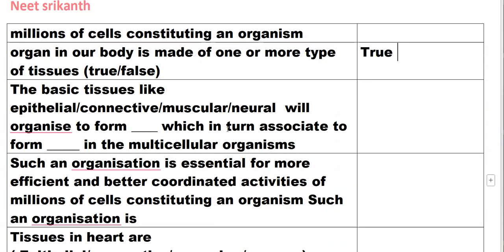The basic tissues like epithelial, connective, muscular, and neural tissues organize to form organs, which in turn associate to form organ systems in the multicellular organism.